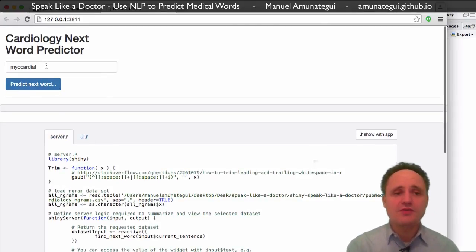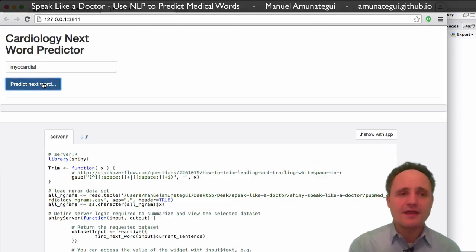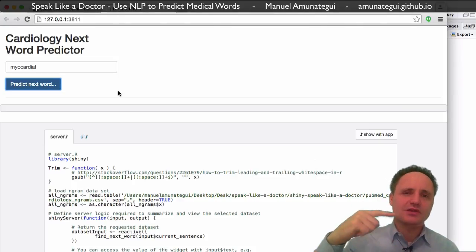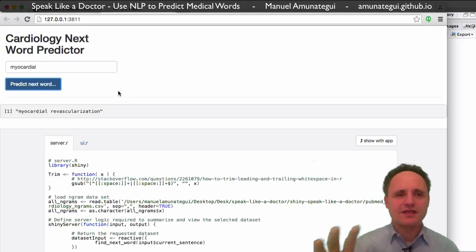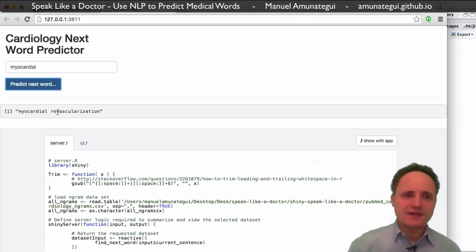So I'm going to start with the word myocardial. And I hit the button, predict next word. It's going to take a little bit of time. Why? Because the first time you hit that button, it's actually reading the entire CSV and loading it in memory. So we've got to give it a little time. There it is. It was actually pretty fast.